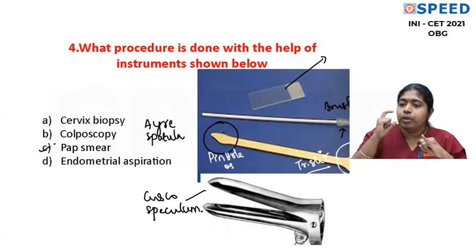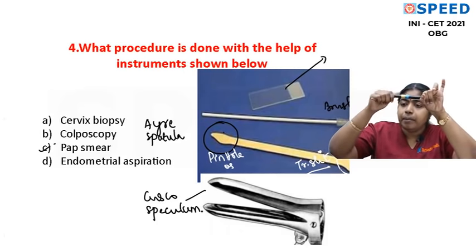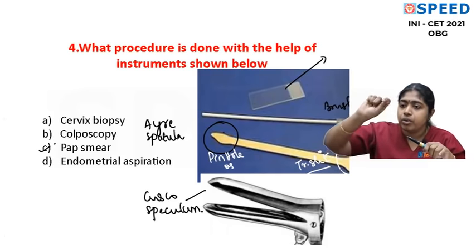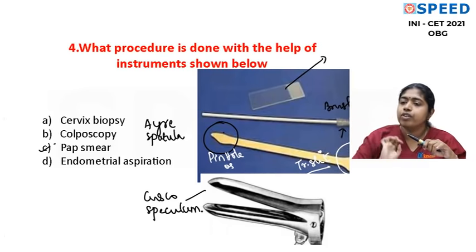So step number 1, we put in the Cusco speculum. Step number 2, visualize the cervix properly. Step number 3, take the Ayre spatula, identify which end of the Ayre spatula you are going to use depending upon what type of the cervical os it is, and then you put that end on the cervix into the os. You make a complete 360-degree rotation and do a scraping of the entire transformation zone.